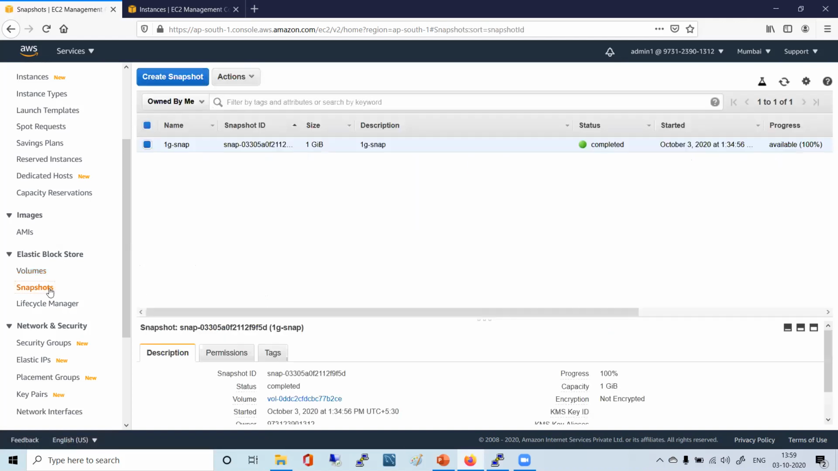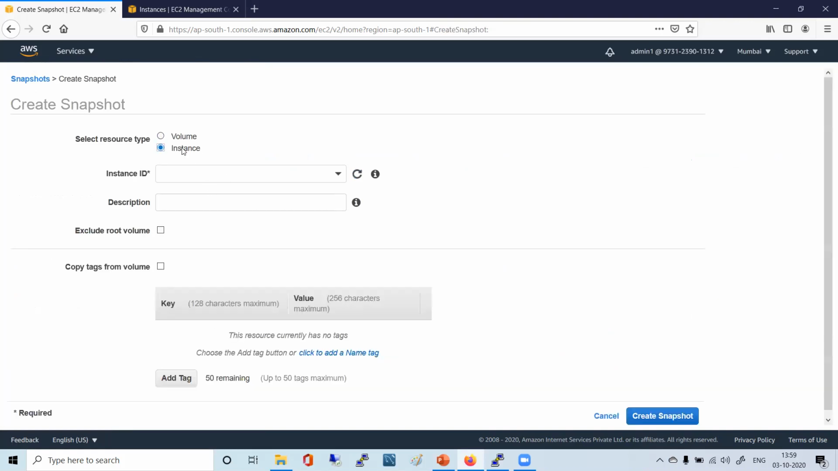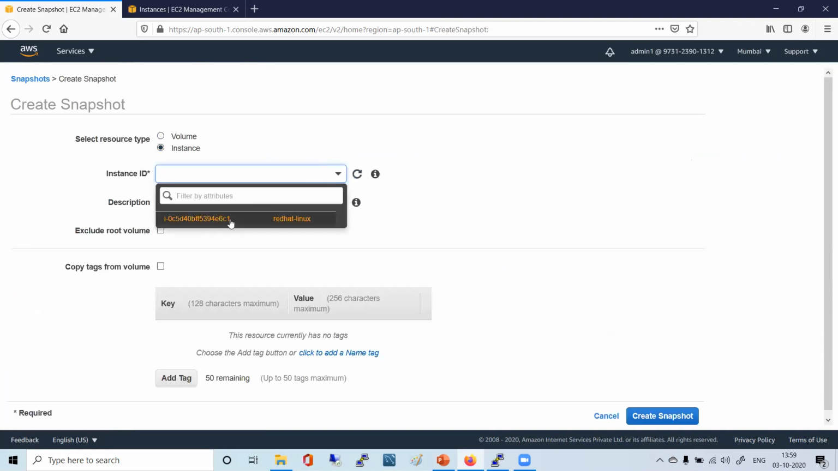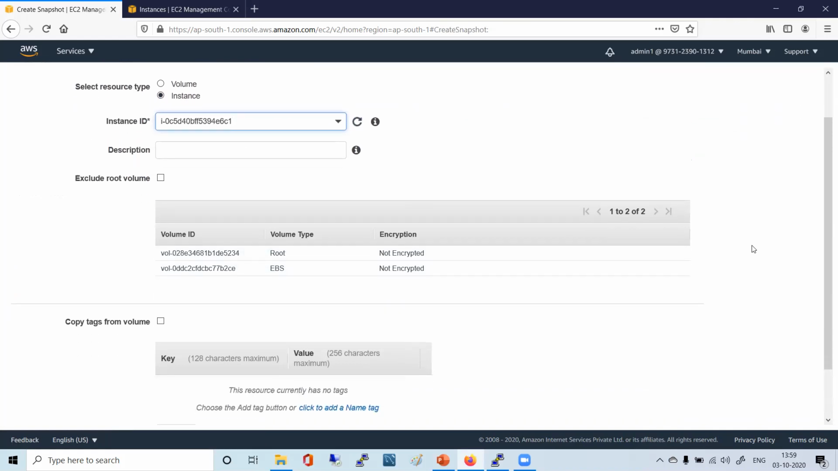Now you go to snapshot. Now you click on create snapshot. Now you choose instance. Now you choose instance ID. You see how many volumes came now? It is all volumes, right? You see both the volumes. Two volumes.